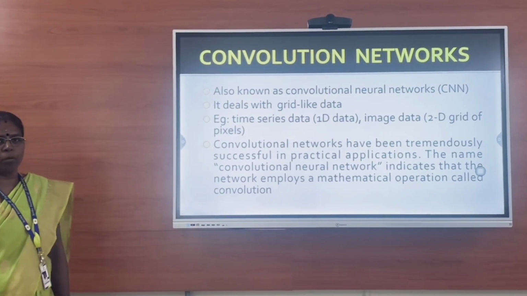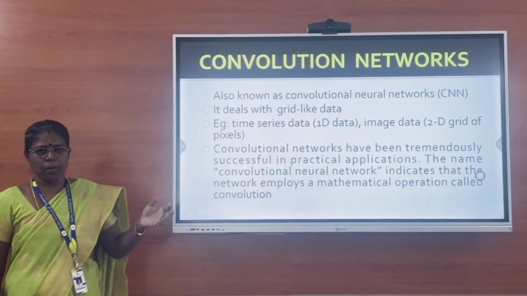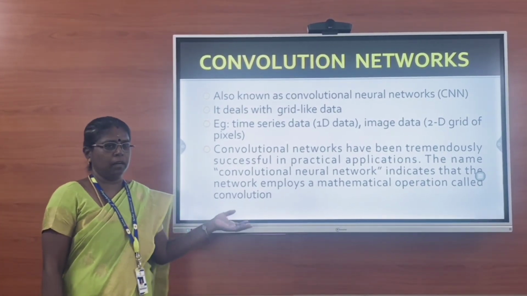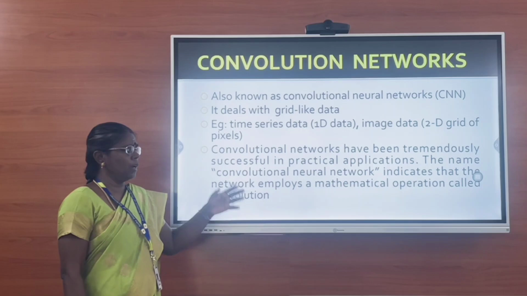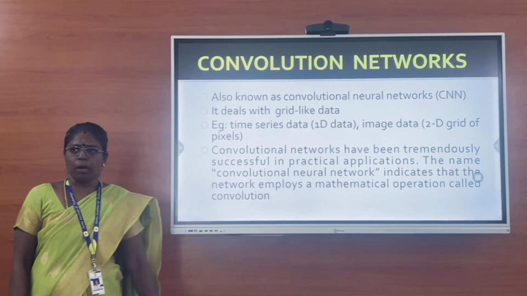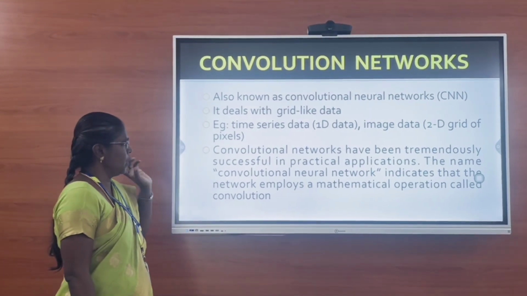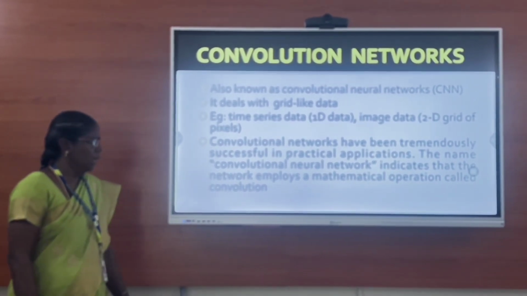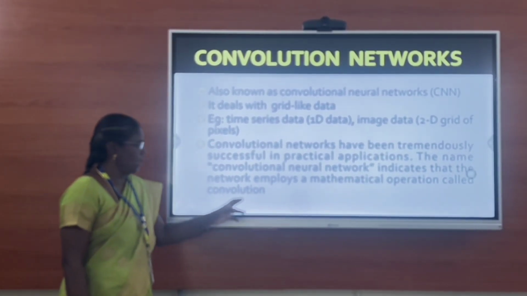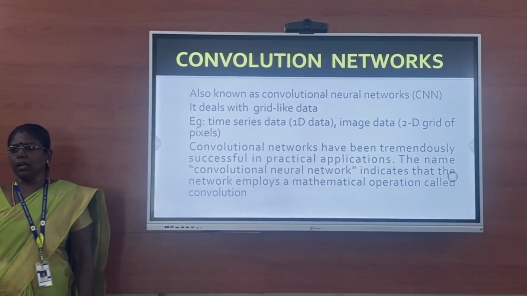It deals with mainly grid-like data. The data may be one-dimensional data like time series data, or two-dimensional data, image data, and it also deals with multi-dimensional data. So convolutional neural network is used in many practical applications. It indicates that the network employs the mathematical operation called convolution.